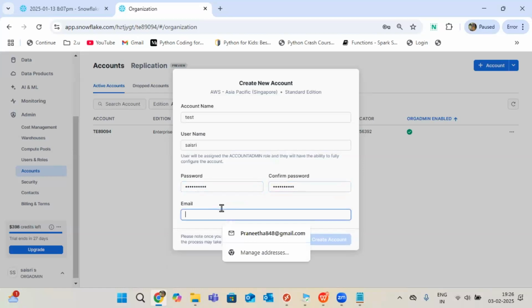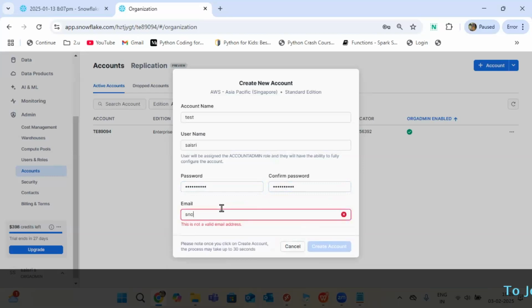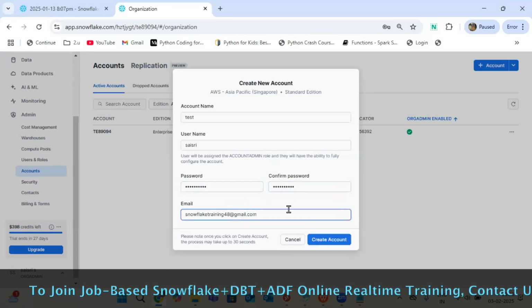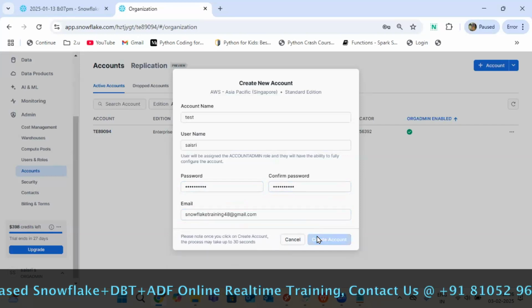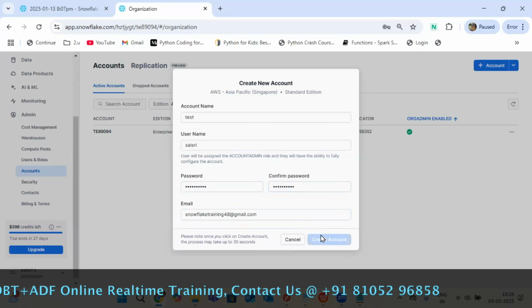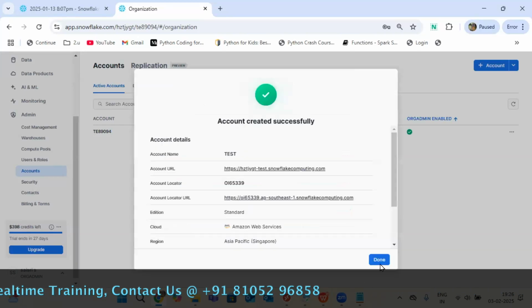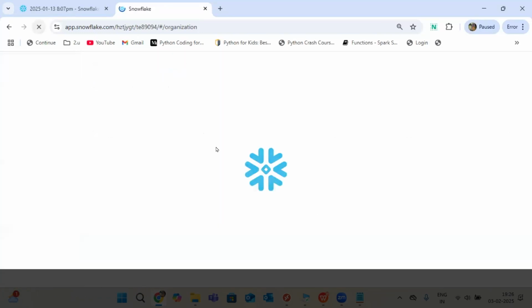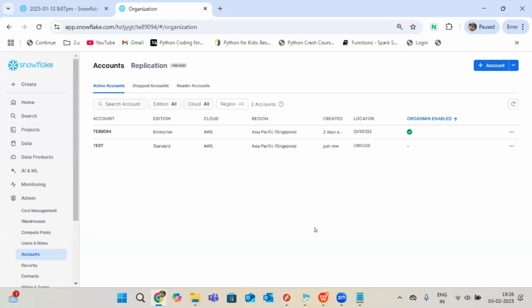I'm giving the details here. Okay, what are the details I want to fill in? Gmail dot. So I'm just creating it here. Like this, instead of one main account, I can create multiple accounts here. All that management is done by the org admin.